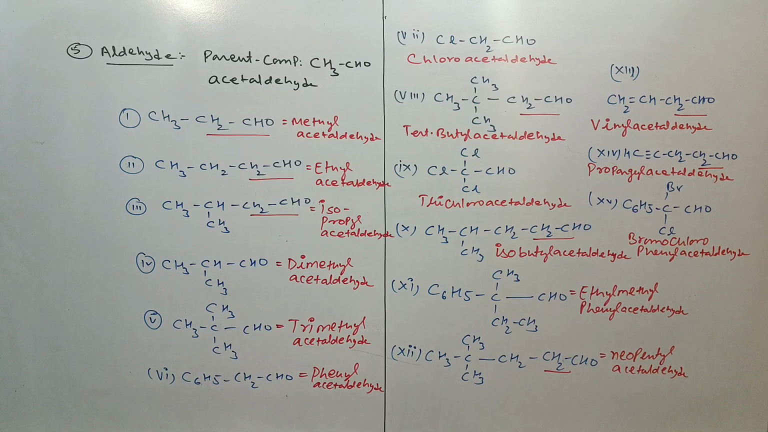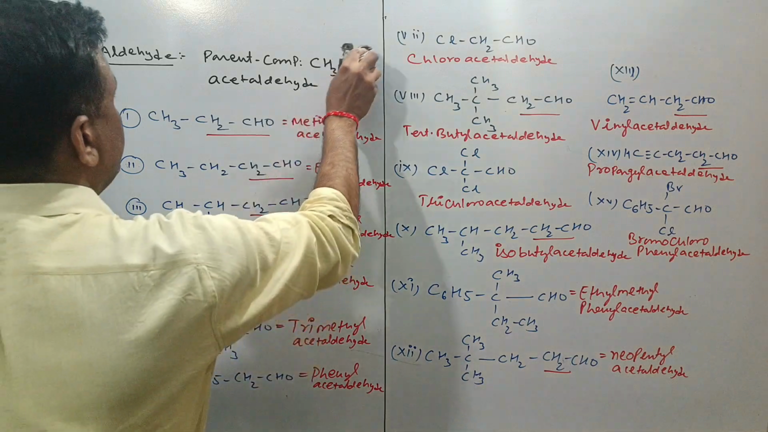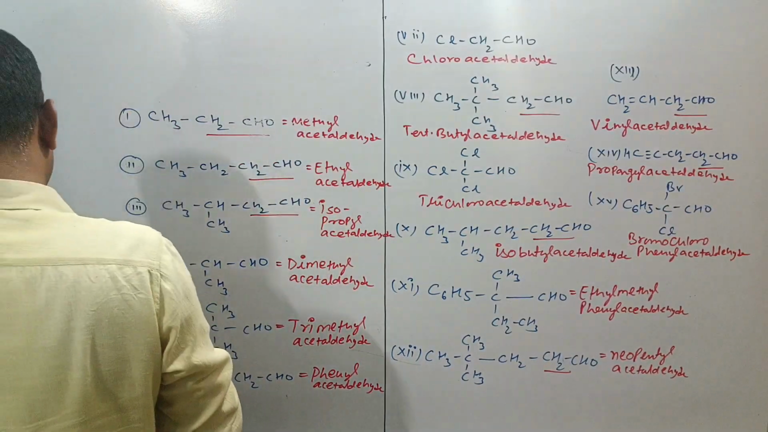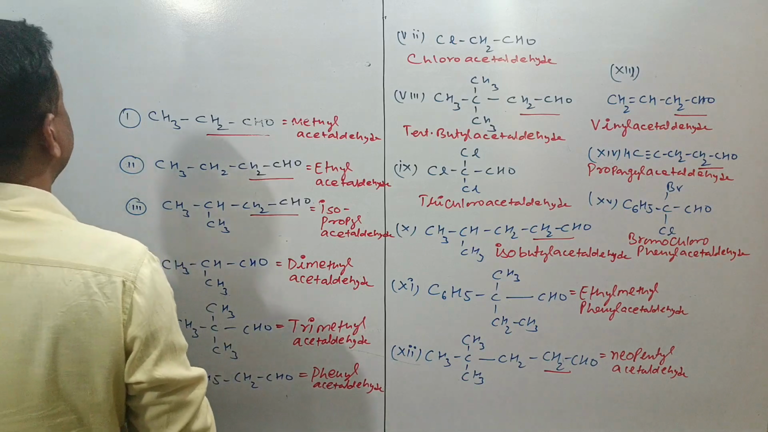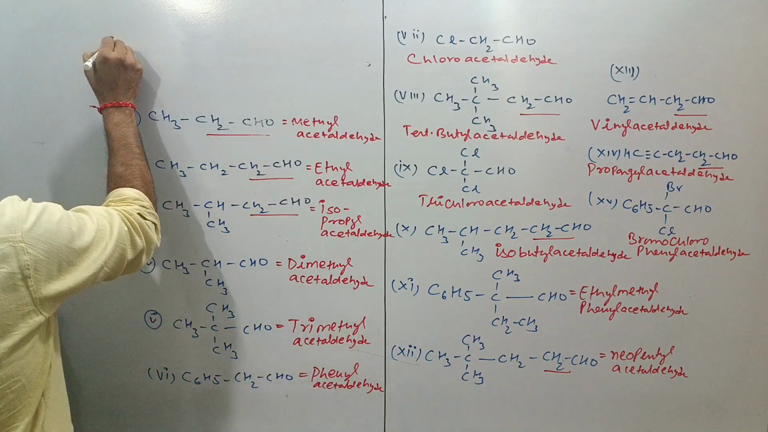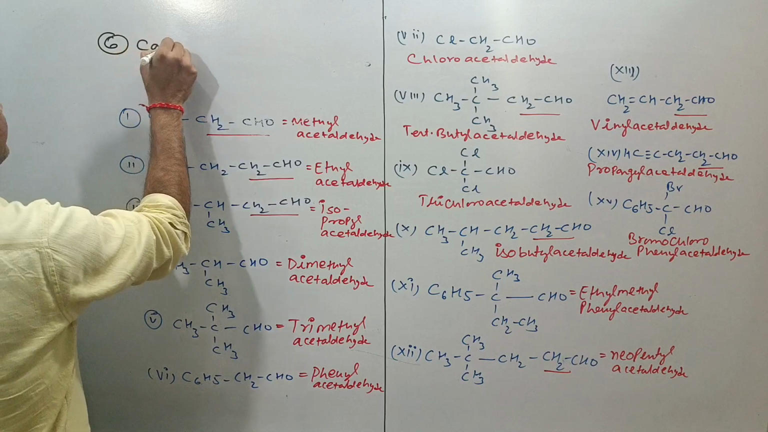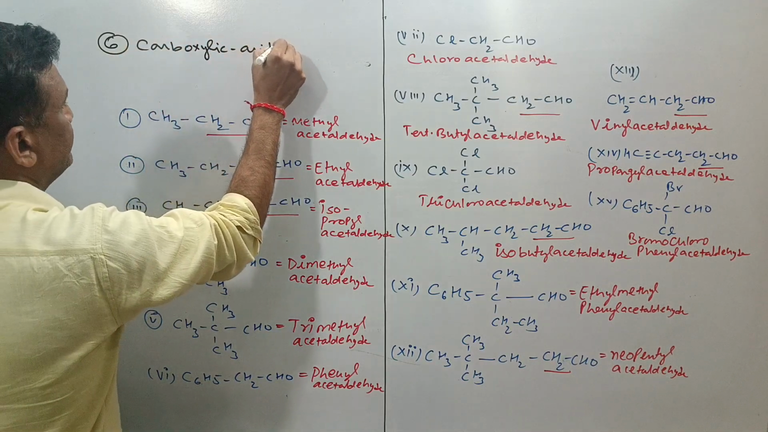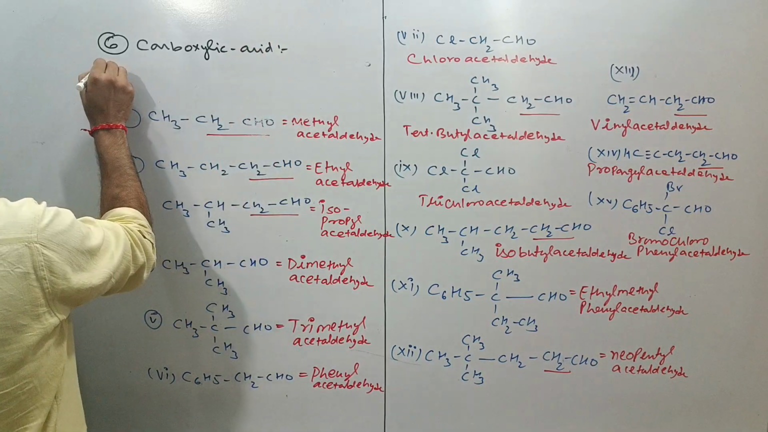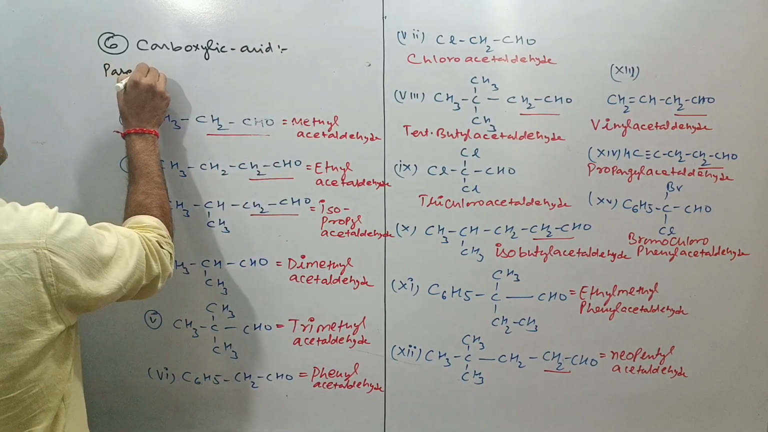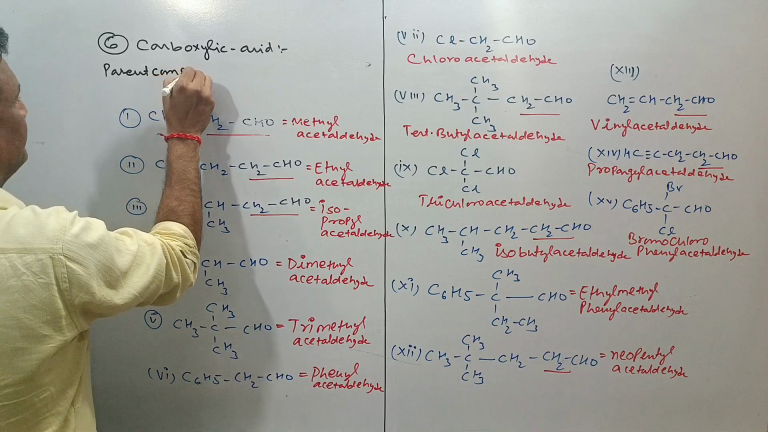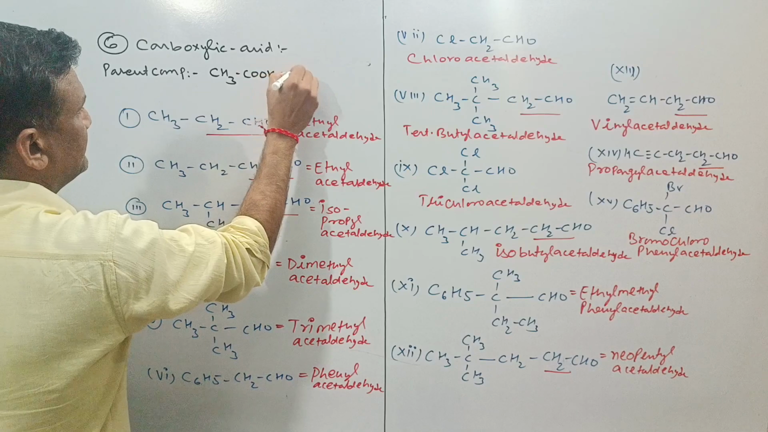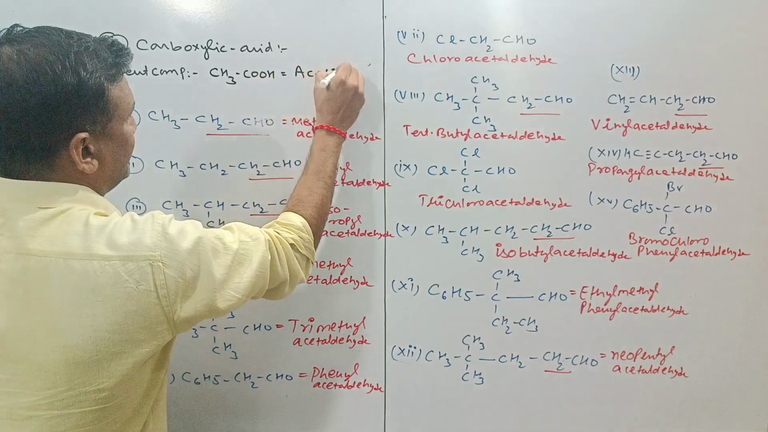Now it is time to discuss the sixth functional group, that is your carboxylic acid. This is the sixth functional group, carboxylic acid. Here as a parent compound we will use CH3COOH. It is called acetic acid.